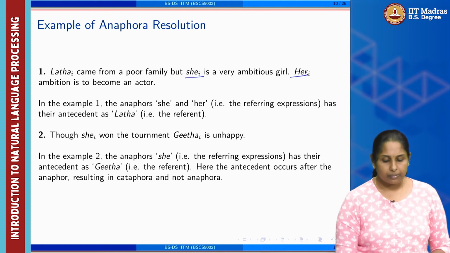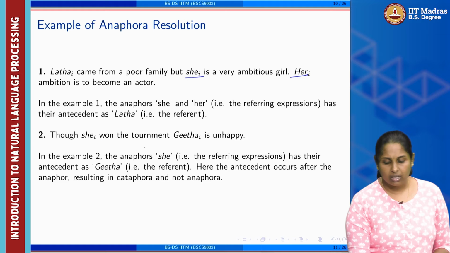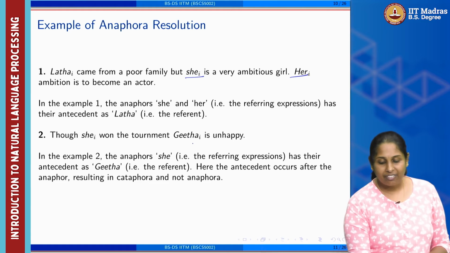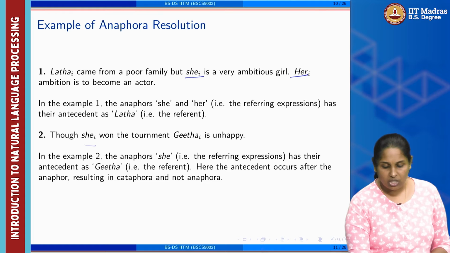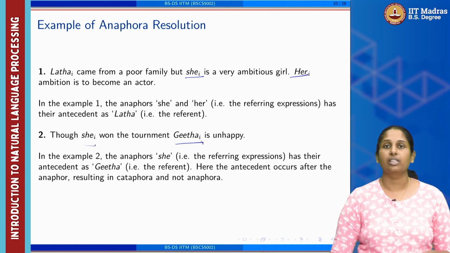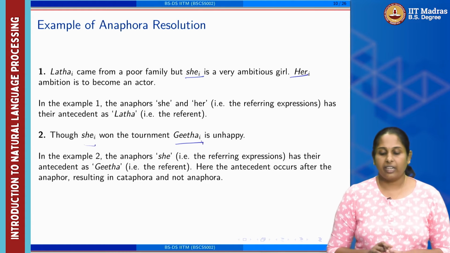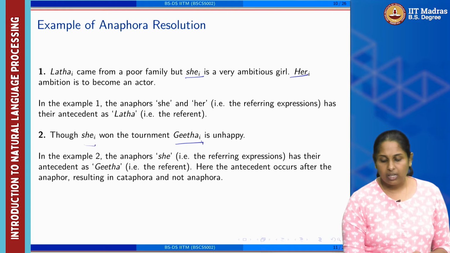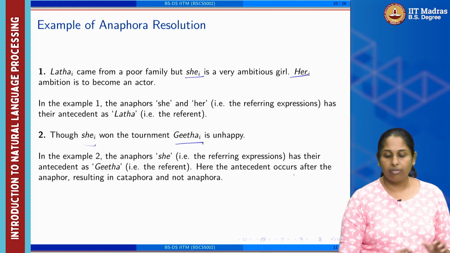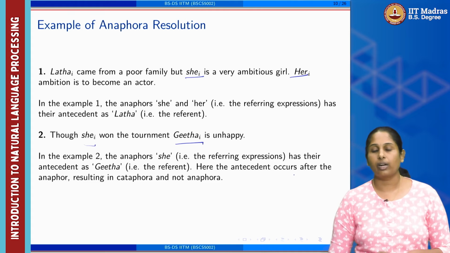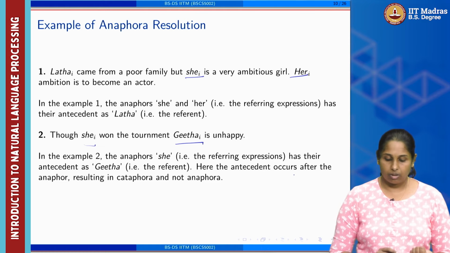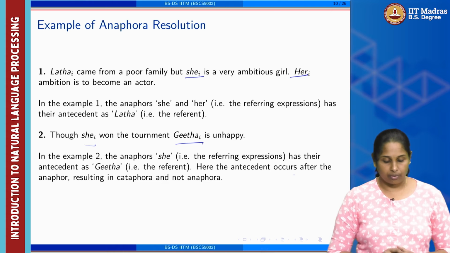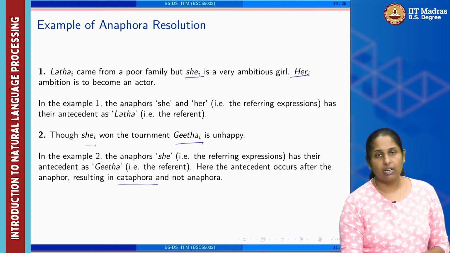Similarly, though she won the tournament, Geeta is unhappy. Now you see here the referring expression comes initially and the referent comes in the second position. So this kind of context we call cataphora. So in this case the antecedent occurs after the anaphor, resulting in cataphora, not anaphora.